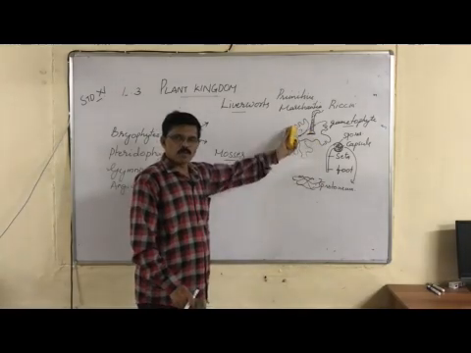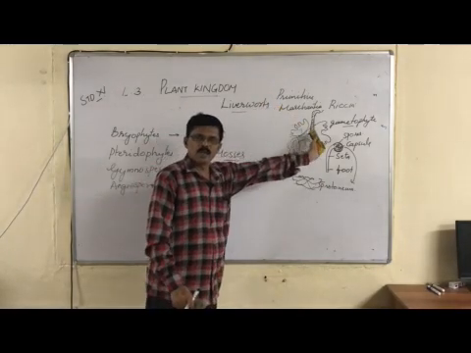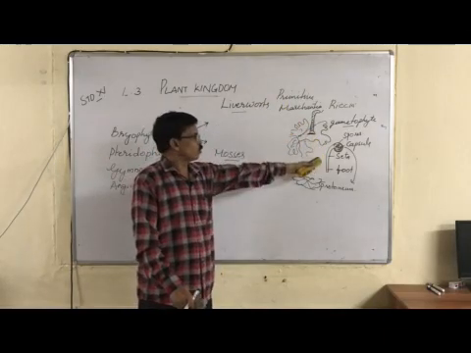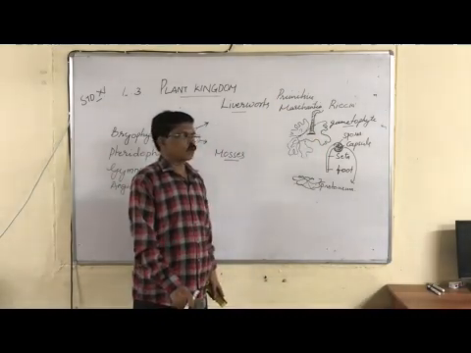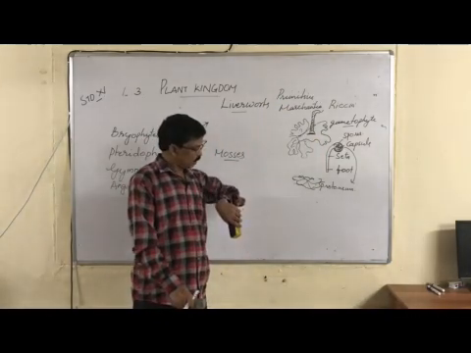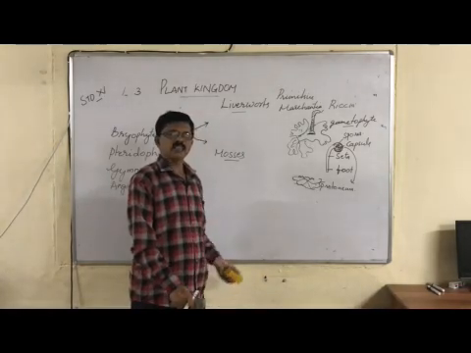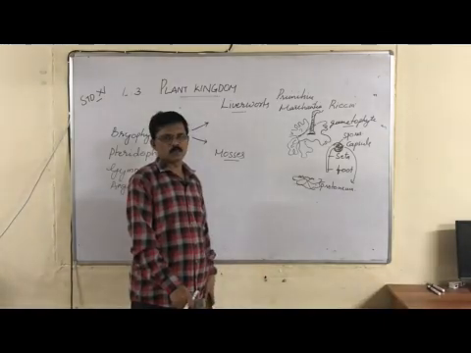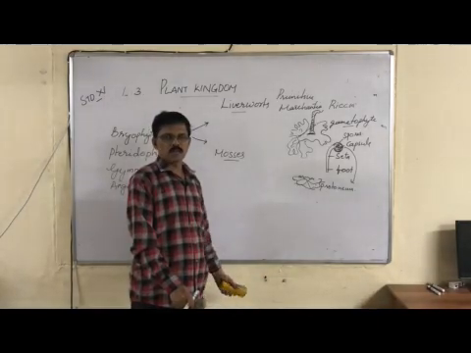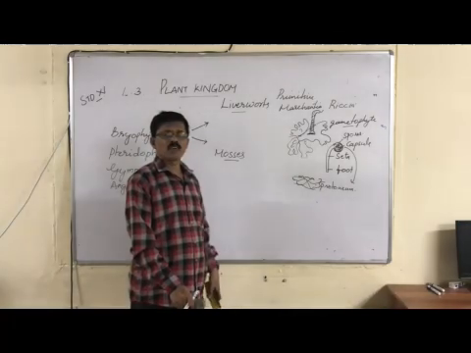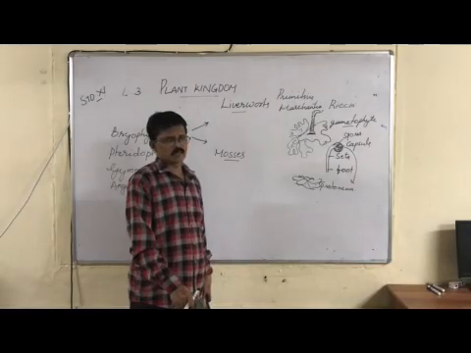So plant body is gametophyte. Gametophyte produces male and female sex organs. They fuse to form zygote. Zygote grows into sporophyte with the foot, seta and capsule. In the capsule of sporophyte, what can you see? We can see the spores. The spores come out and again germinate to form gametophyte. So, gametophyte, sporophyte. Gametophyte, sporophyte. This is what is called alternation of gametophytic and sporophytic generation.